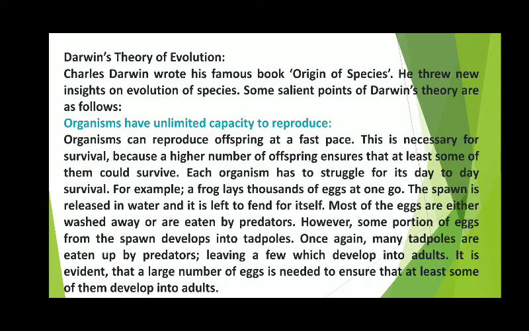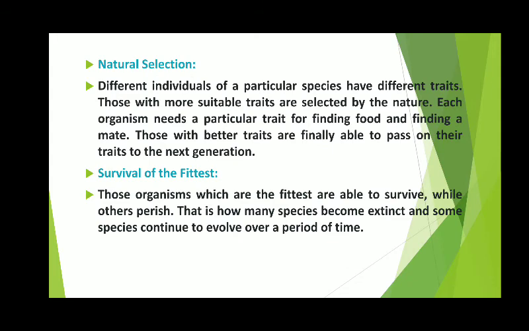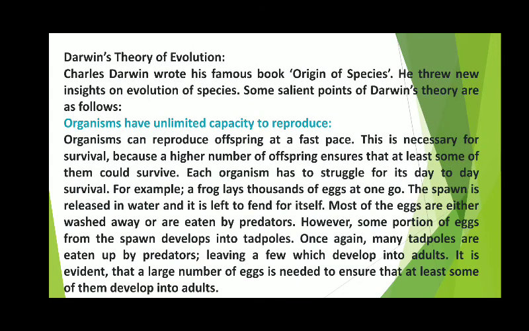It is evident that a large number of eggs is needed to ensure that at least some of them develop into adults. This means organisms have unlimited capacity to reproduce. If we take the example of a frog, we see that at a time it lays thousands of eggs, but all these eggs do not develop into tadpoles. Some of these eggs are eaten by predators, some are washed away with water, and if they develop into tadpoles, these tadpoles are even eaten by predators, and there are few tadpoles which develop into adults.